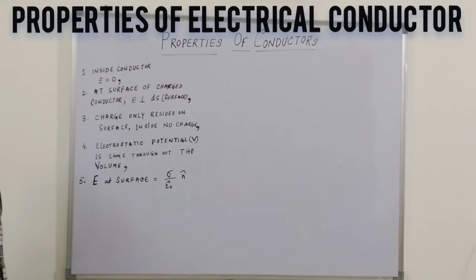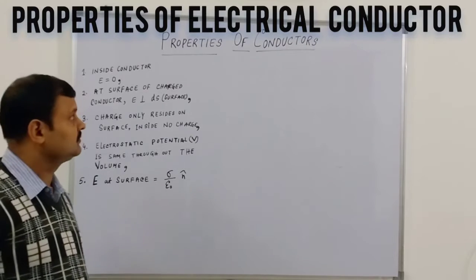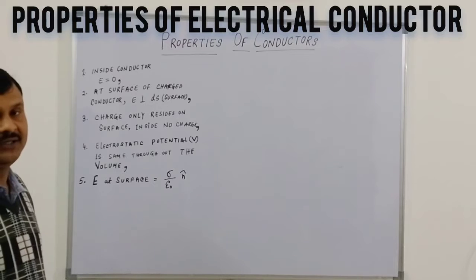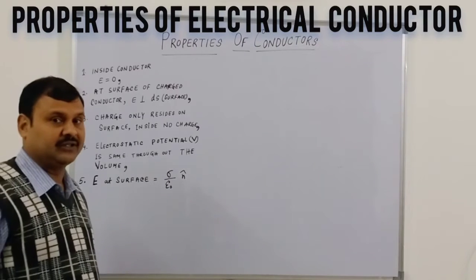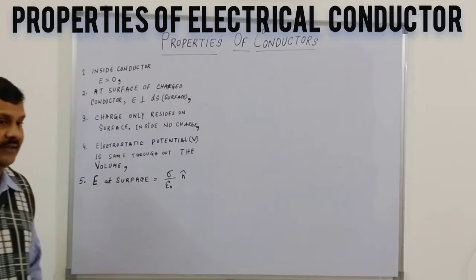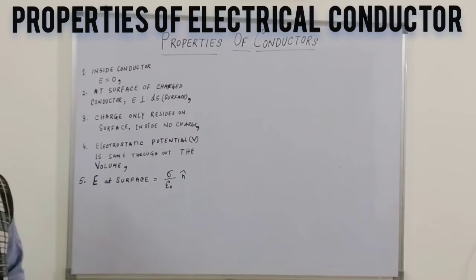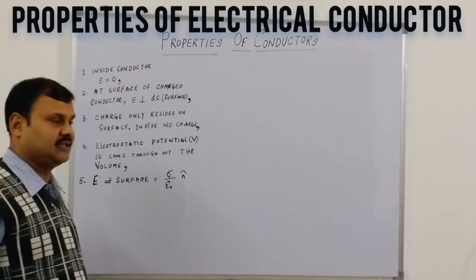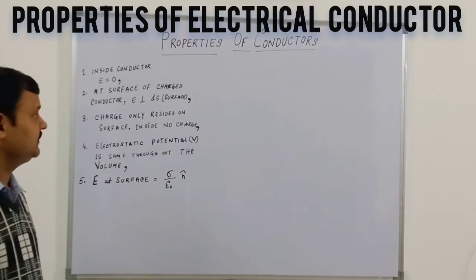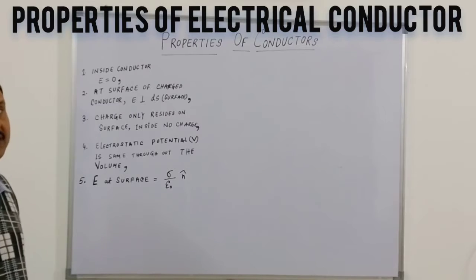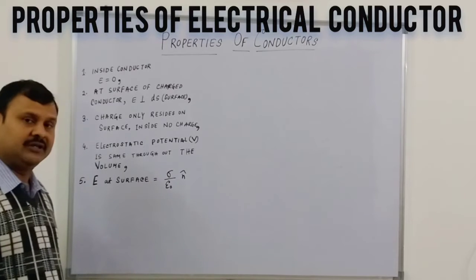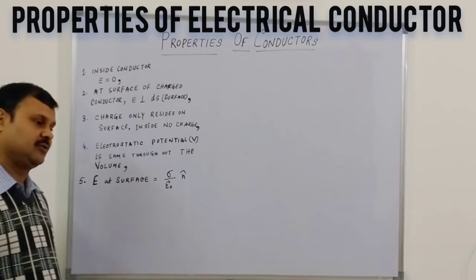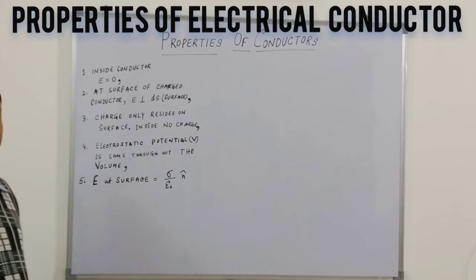So good morning students, today we will discuss properties of conductors. Till now we have discussed a lot about electric field and capacitance and related phenomena in conductors, and the different behavior of electric field and potential in systems of charge, single charge and some charged conductors like this. But how does it actually behave due to the conductor? We have also seen different types of material: conductor, semiconductor, insulator, and in the case of semiconductors, the dielectric constants of different materials.